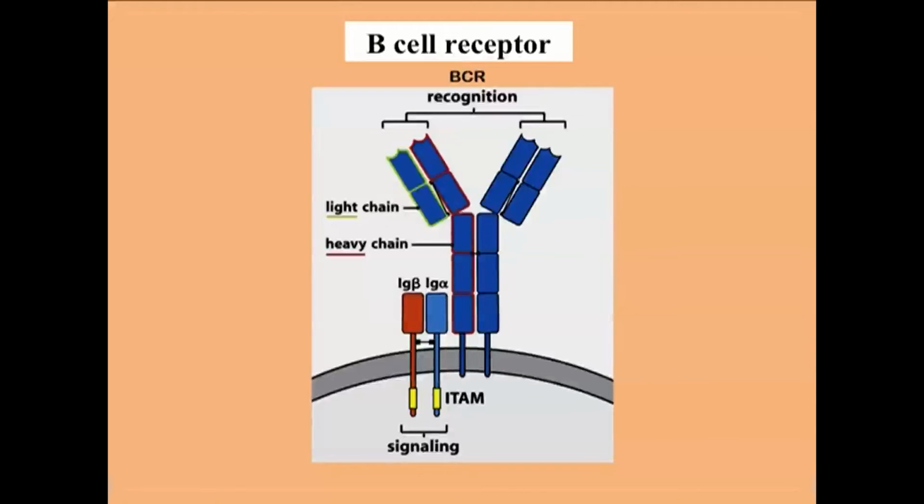These two polypeptides have a long cytoplasmic tail, and once a BCR or B cell receptor binds to an antigen, the signal is transduced by the long cytoplasmic tail of the Ig alpha, Ig beta. The BCR together with Ig alpha, Ig beta is called the B cell receptor complex.